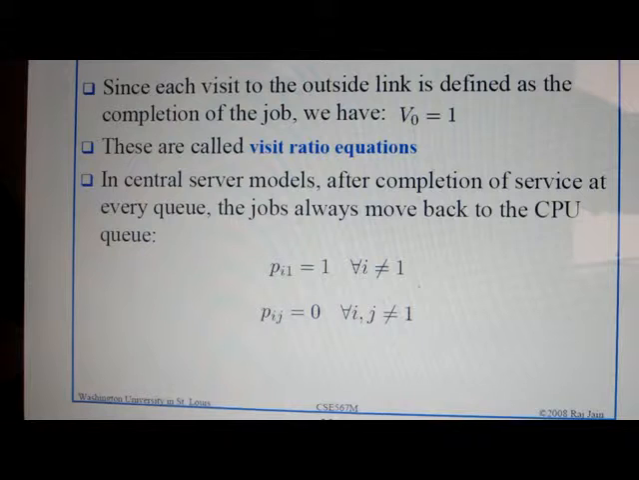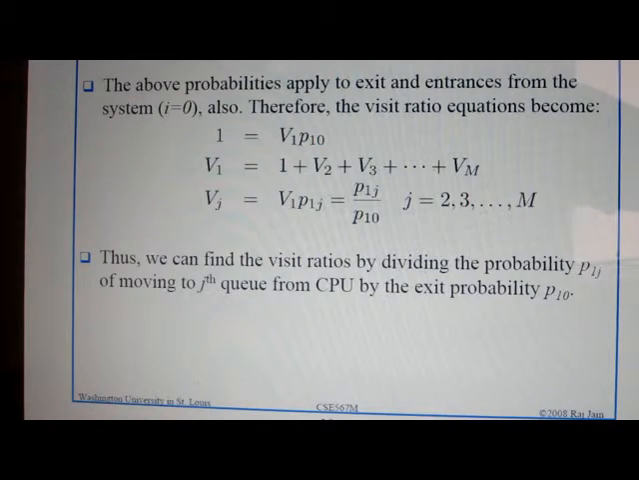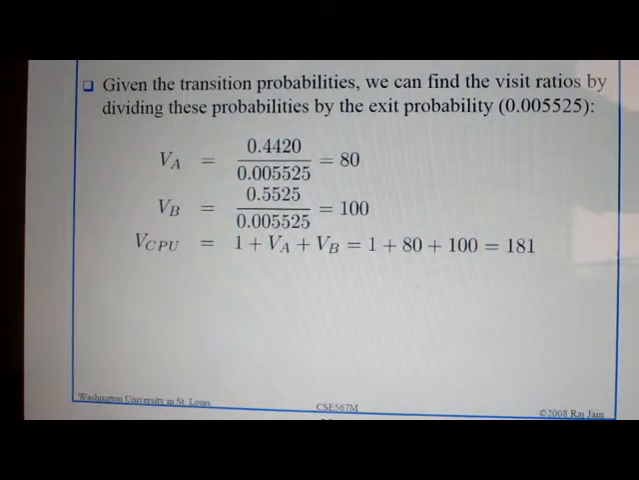Next is transition probability. We will continue it. Here the visit ratio equation is used in central server models, where after completion of service at every queue the job always moves back to the CPU. Here is an example of that.